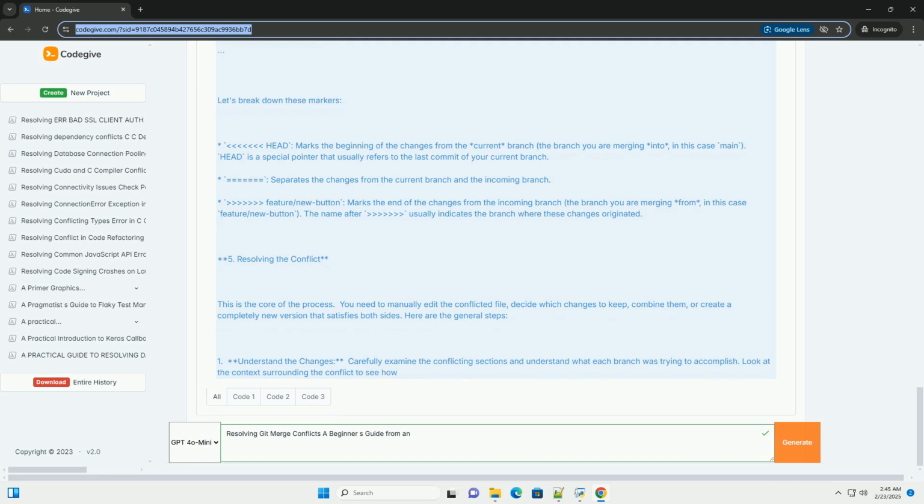Communicate with your team. Coordinate with your team members on who is working on what parts of the code base. This helps to avoid overlapping changes and reduces the risk of conflicts. Consider using feature toggles. Feature toggles allow you to release new features in a controlled manner without directly modifying the main code base. This reduces the risk of conflicts and allows you to test features in production before making them available to all users.